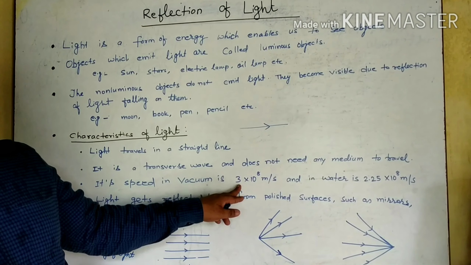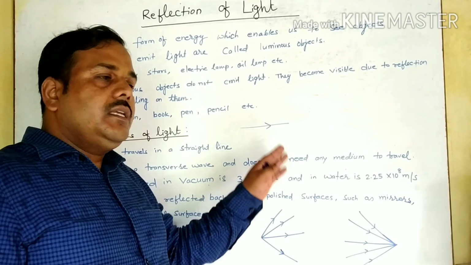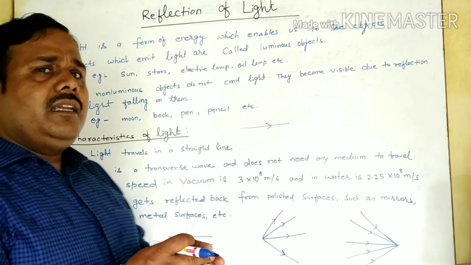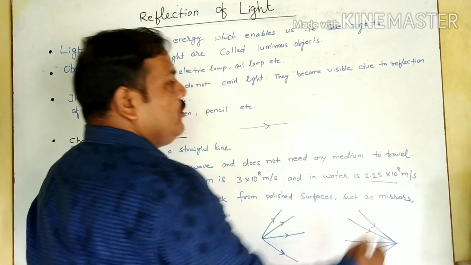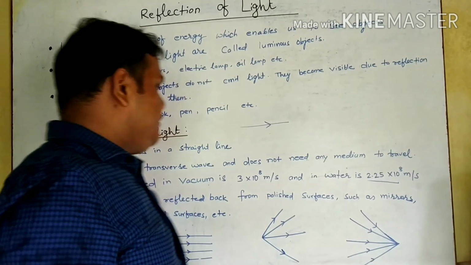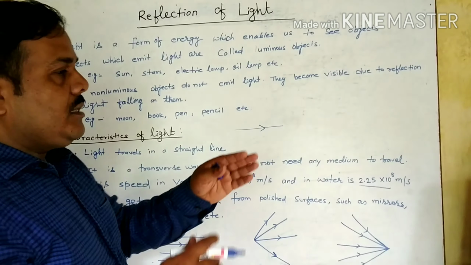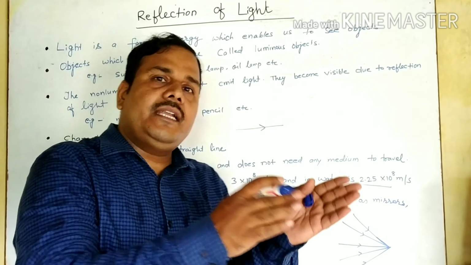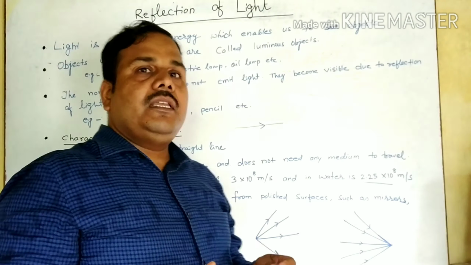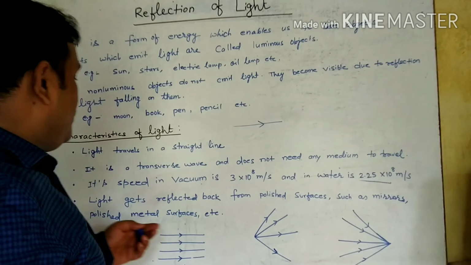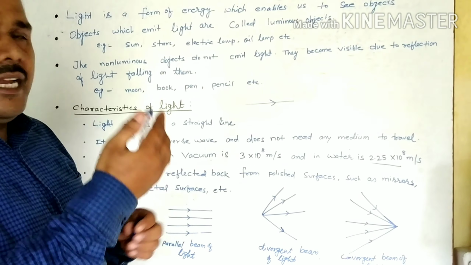Its speed in vacuum is 3 into 10 to the power 8 meter per second, and in air it is slightly less. In water its speed is 2.25 into 10 to the power 8 meter per second. Light reflects back from a polished surface. Suppose any surface is polished, then light is reflected back, such as a mirror, and we can see our face in that mirror. From a metallic surface also light reflects, that is a shiny surface.